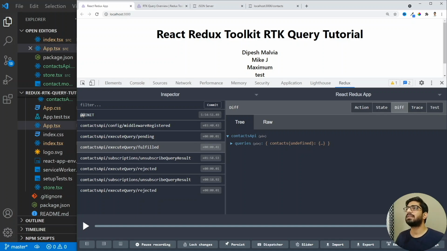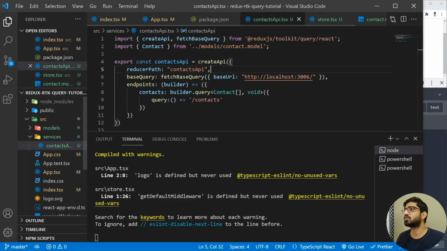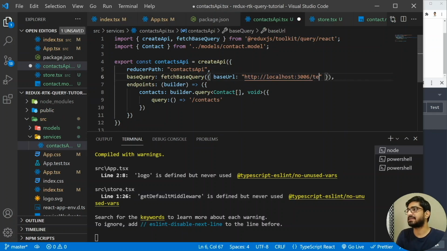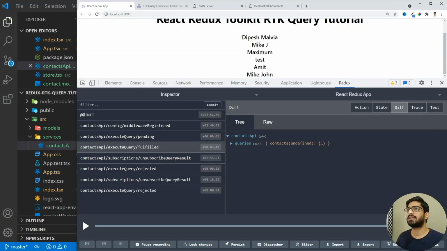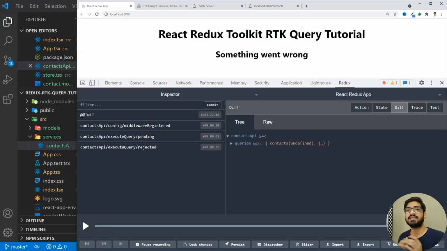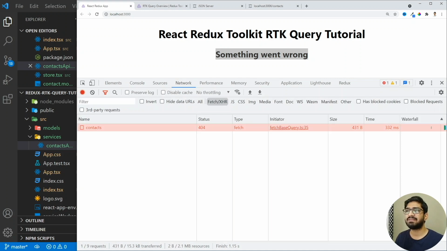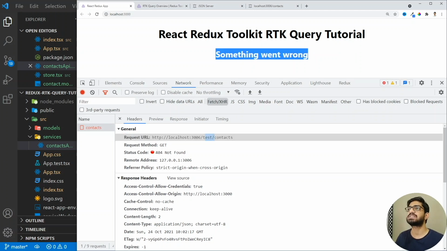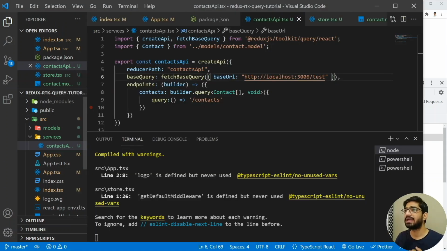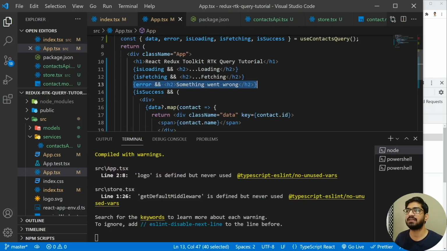All right. So now let's make a change in the request base URL. So I'm going to go to my API, and let's add a test here. All right. And I will save it. And now let's go here and refresh it. Then in that case, you will see that now it says something went wrong. If I go to the network tab, then we see a 404 because the URL which we are using doesn't contain any test. So that's why it displays something went wrong, because we have specified here that in case of an error, we need to see something went wrong.